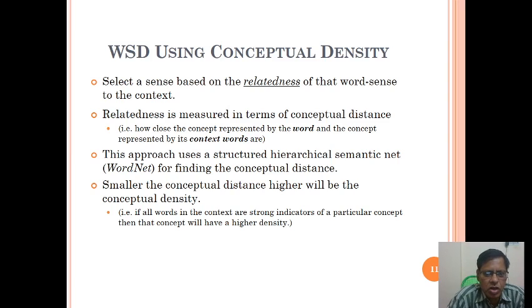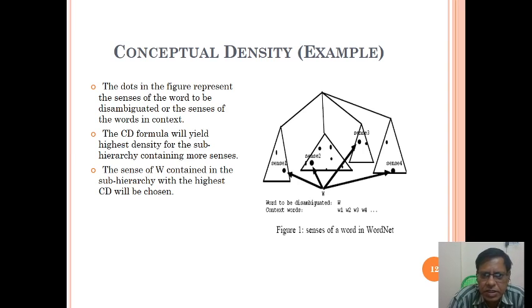The smaller the conceptual distance is, the higher the conceptual density will be. For example, if all words in the context are strong indicators of a particular concept, then that concept will have a higher density. We can see an example here. The dots in the figure represent the senses of the word to be disambiguated and the senses of the words in context: sense 1, sense 2, sense 3, sense 4, and so on.